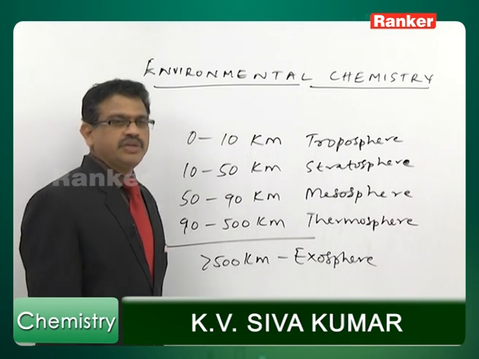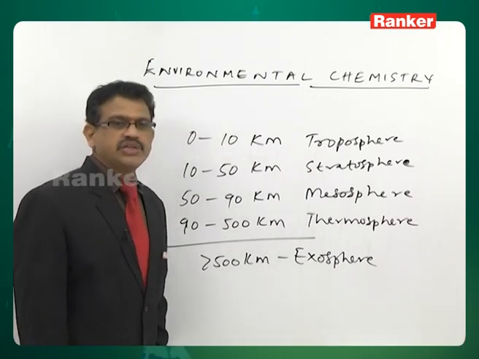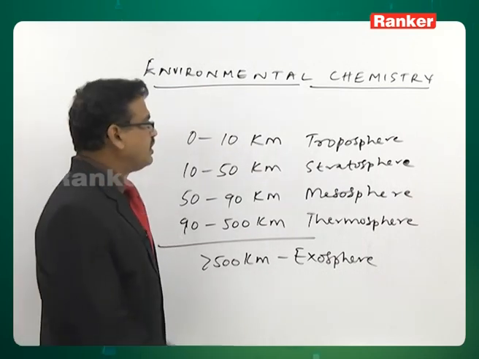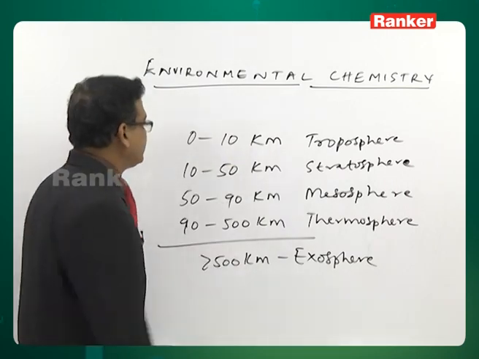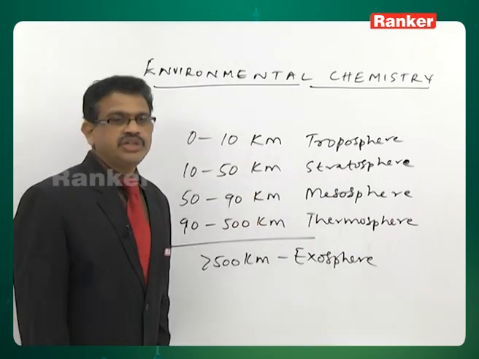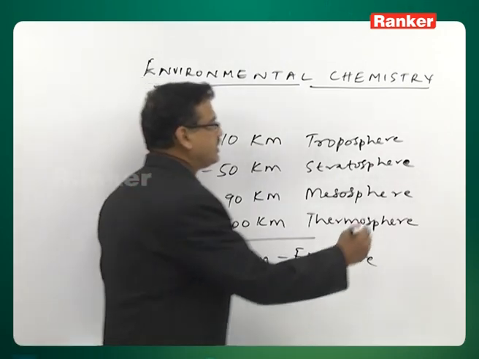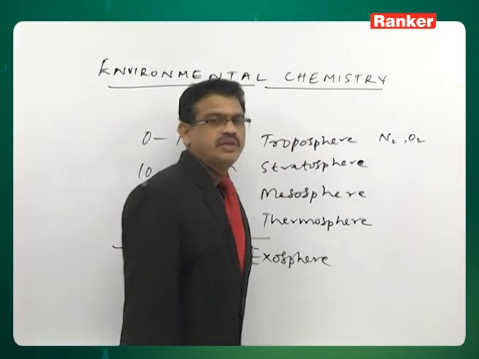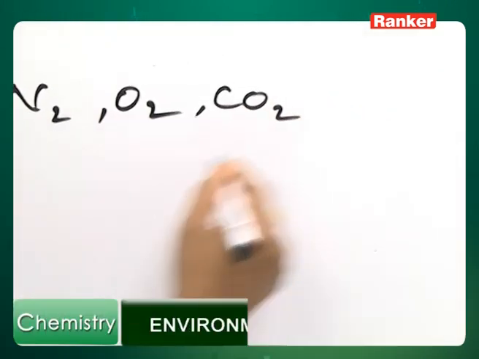Let us see now. Troposphere, the range 0 to 10 kilometers already discussed. Temperature in this particularly 15 to 56 here. This is a range of temperature. In this, main constituents are given as nitrogen gas, oxygen gas, then carbon dioxide gas, water vapor.